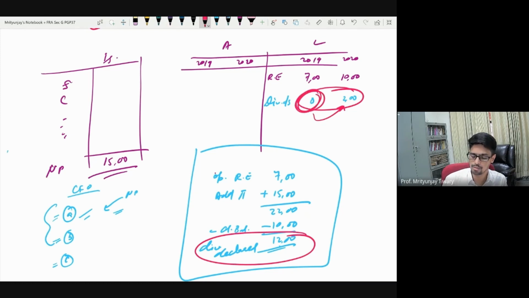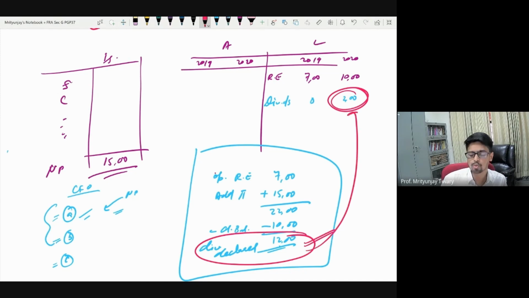पहले 0 था outstanding, means I was not supposed to pay anybody any dividend. But now the obligation has gone up to 2 lakh rupees. What does it mean? You have underpaid by 2 lakh. आपको किसी को देना था, आपने नहीं दिया, तभी तो ये obligation बन रहा है ना. What does it mean in turn? It means that of the 12 lakh of dividend declared, you have paid 2 less. Then how much you must have paid? You must have paid 10 lakh.